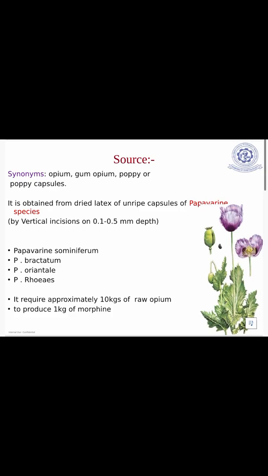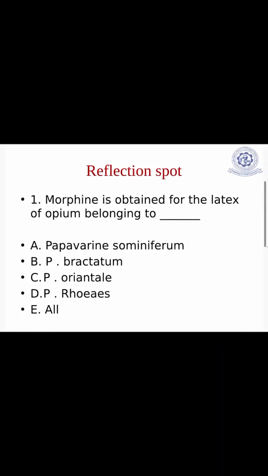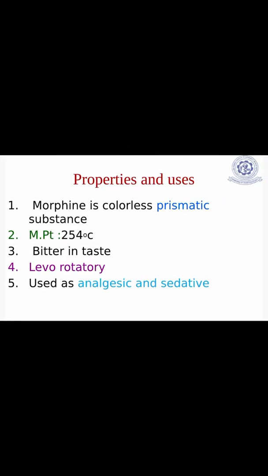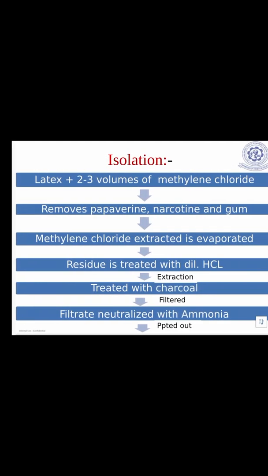It requires approximately 10 kg of raw opium to produce 1 kg of morphine. Try to answer this question. Next, coming to the properties and uses: morphine is a colorless prismatic substance. Melting point is found to be 254 degrees centigrade. Taste is found to be bitter. It is levorotatory, used as an analgesic and sedative.